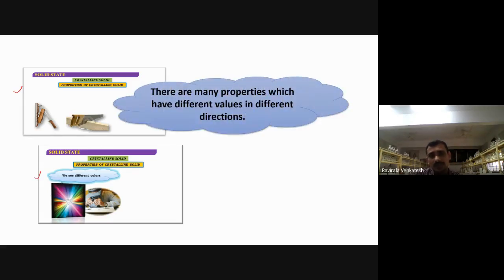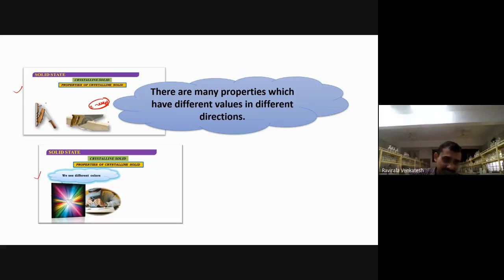Many properties have different values in different directions. The energy you use is different, as you just told me, more energy or less energy.